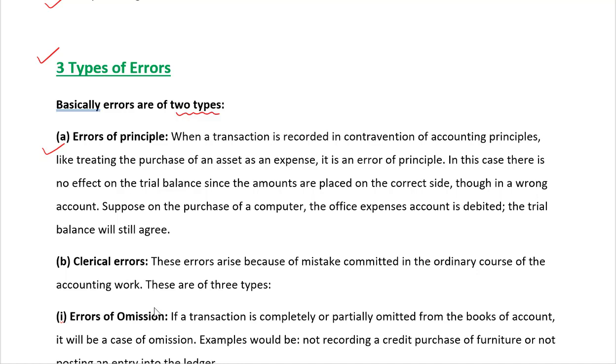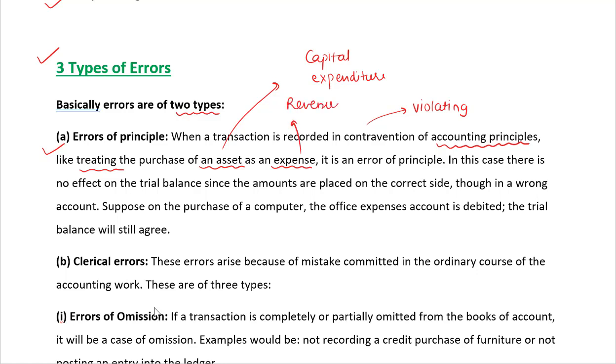When the transaction is recorded in contravention, by violating accounting principles like treating the purchase of an asset as an expense, capital expenditure as revenue expenditure, it is an error of principle.